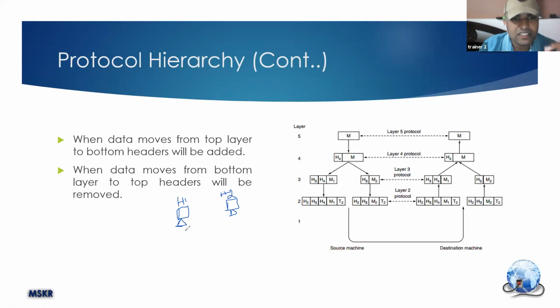Always the communication starts from someone. So H1 will send the data to H2. During this communication, H1 will be the sender, H2 will be the receiver, and H2 gave a reply. During this reply, H2 is going to be the sender, H1 is going to be the receiver.